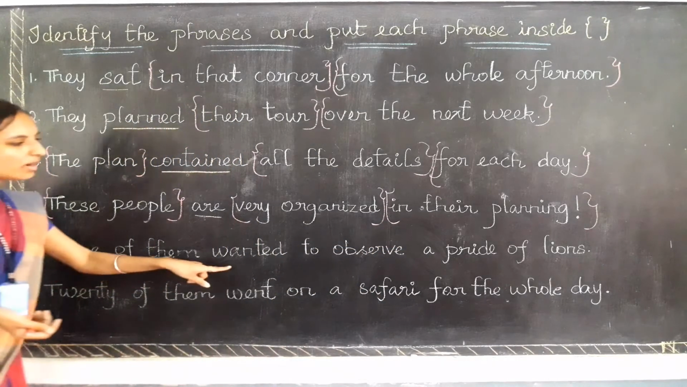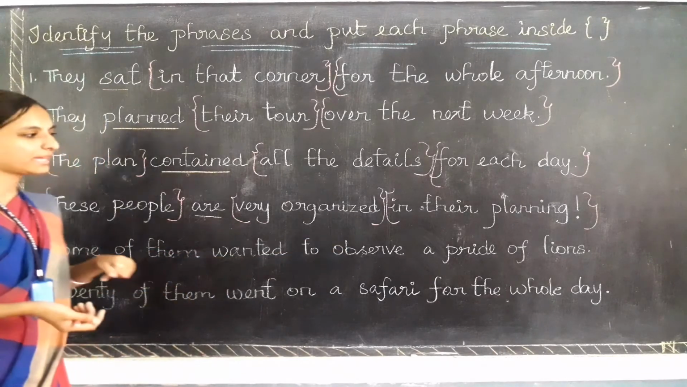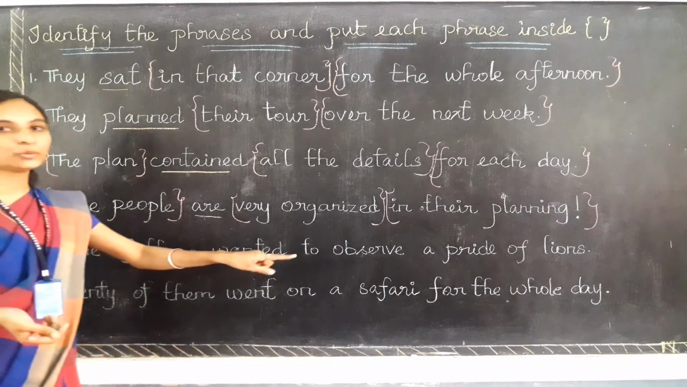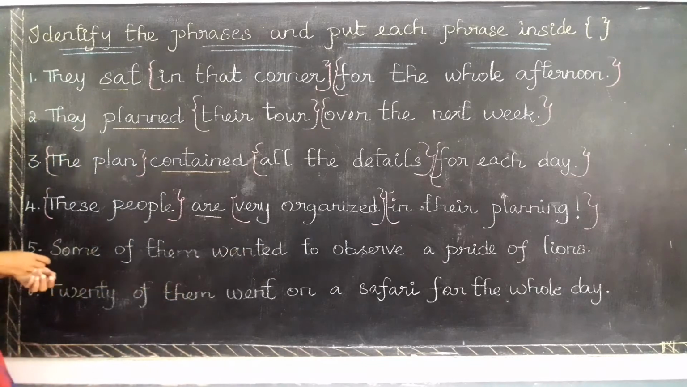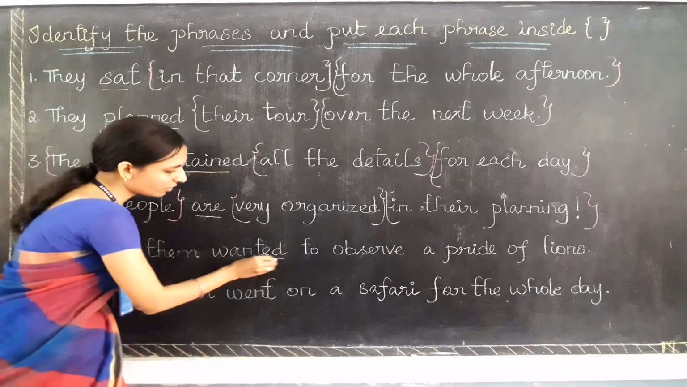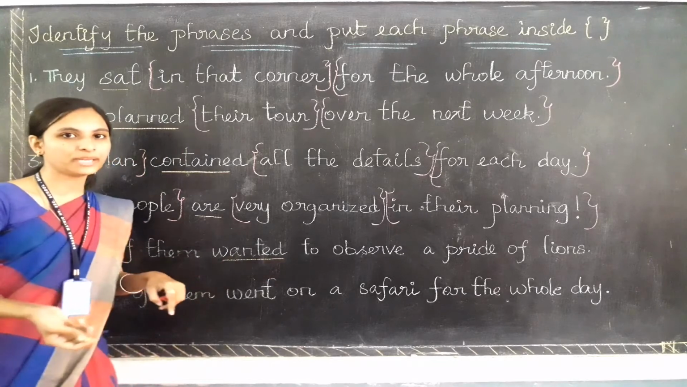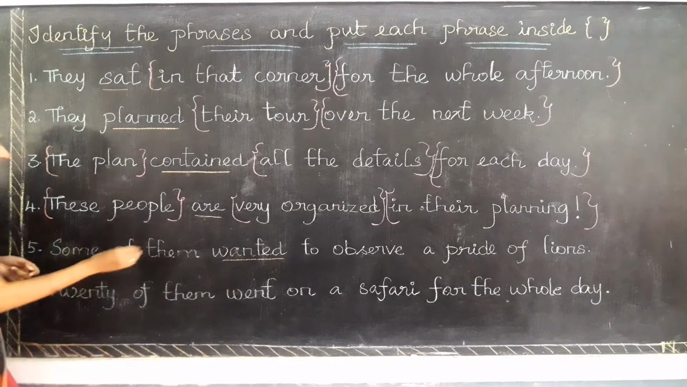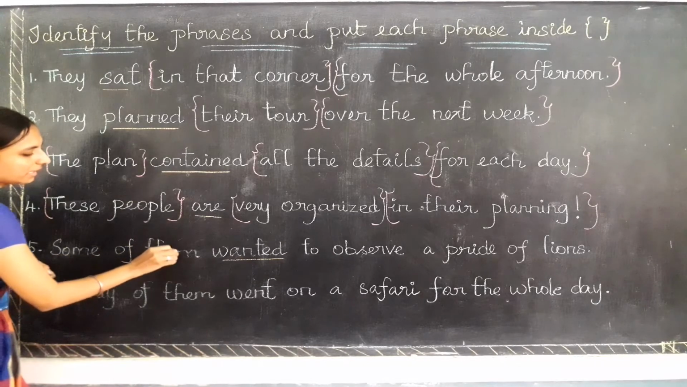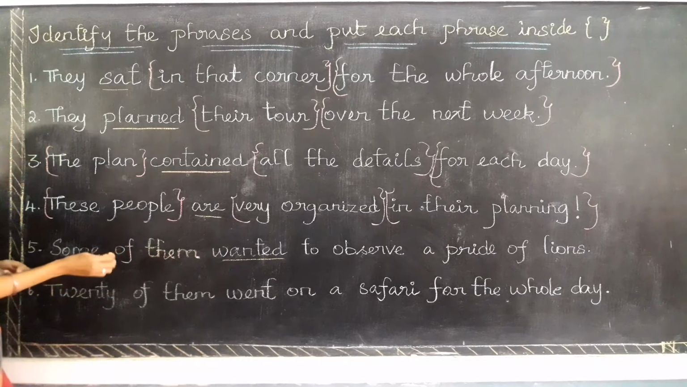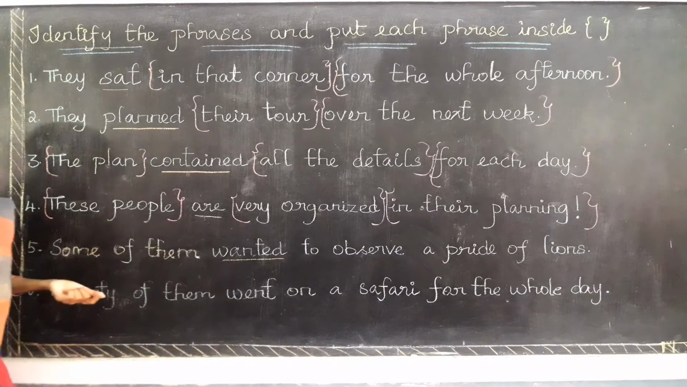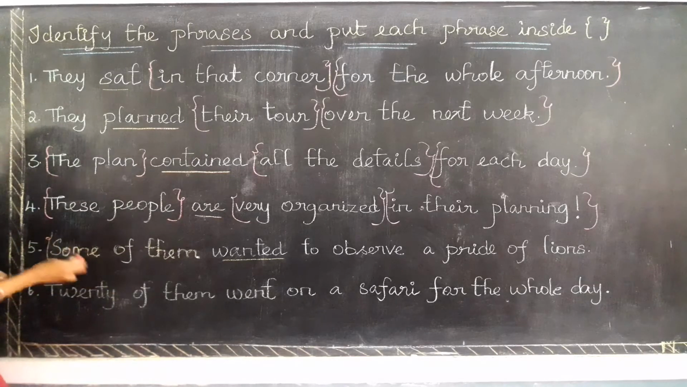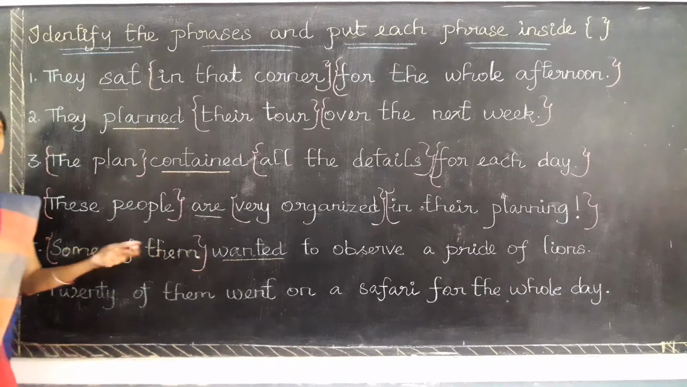Okay, so let's go for the fifth one. Some of them wanted to observe a pride of lions. Here I can find the main verb, that is wanted. So wanted is the main verb. Now we look for the subject. Some of them: does it mean any particular person? No. Some of them means anybody. Here they are not telling us the particular person. If they are not talking about a particular subject, that is also a phrase only. Some of them is a phrase.